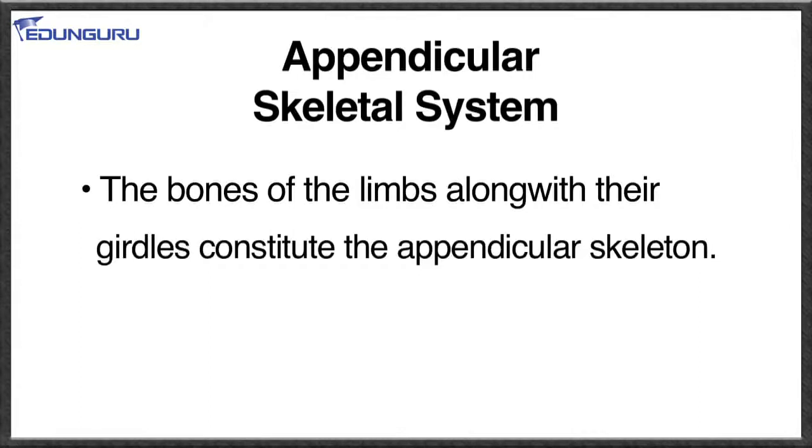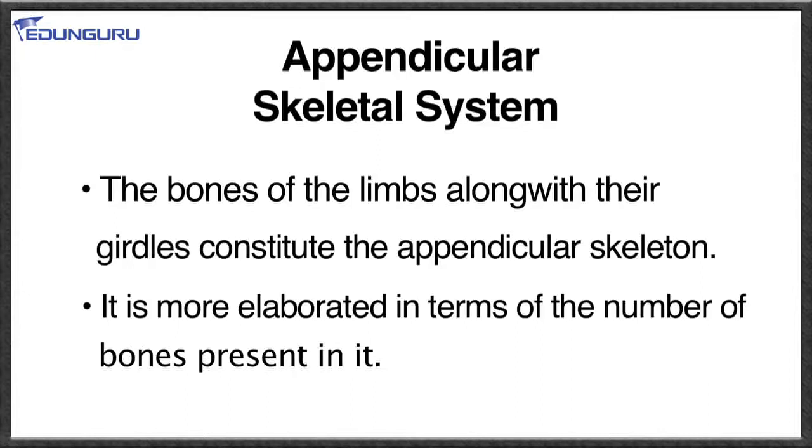So let us now learn what are the various parts of the appendicular skeletal system. When we need to learn about the appendicular skeletal system, we need to understand that this skeletal system is more elaborate as compared to the axial skeletal system in terms of the number of bones that it has in it. Why? See, your appendages are supposed to give you a lot of movement. They give you the ability to locomote and to move, right? So these bones, though they are supposed to provide structural support to your body, should have the ability to provide you with movements as well. And those movements are supposed to be accurate and precise.